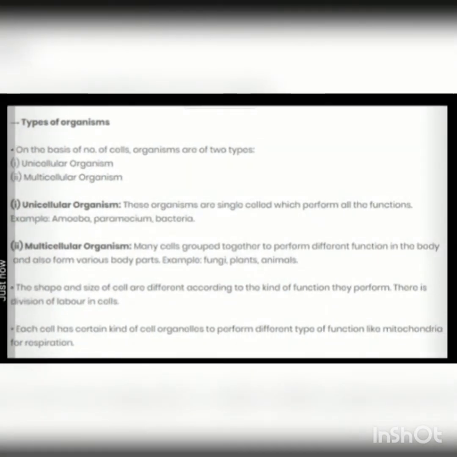In a multicellular organism, which has different organs for carrying out different functions, is the shape of all the cells the same? No. There are different cells which have different shapes. For example, a white blood cell in human blood is a single cell which can change its shape, and the nerve cells which receive and transfer messages are very long. There are some other cells which may be round, spherical, or elongated. So, the shape and the size of the cell will differ according to the kind of function they perform.